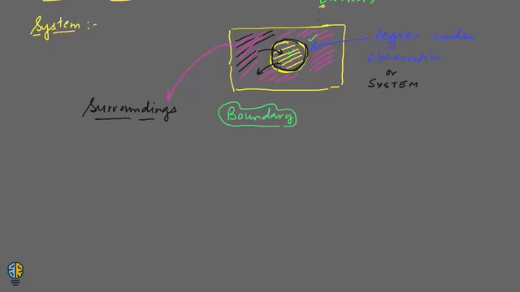So you can see this green colored line which is separating the surrounding and the system. This is called boundary. Now boundaries are of two types. The first type is a real boundary, and the second kind is an imaginary boundary.